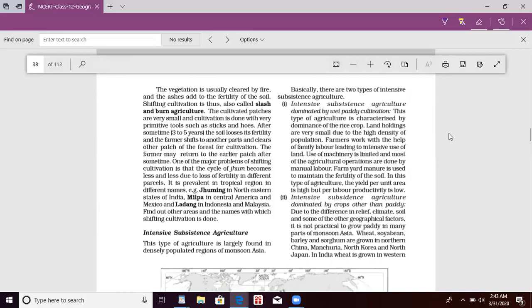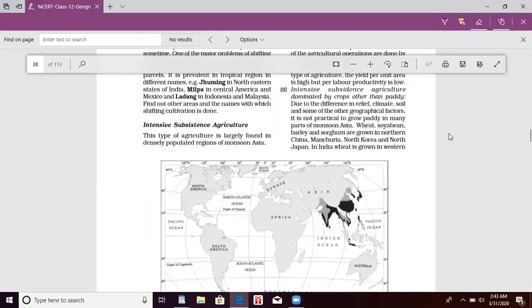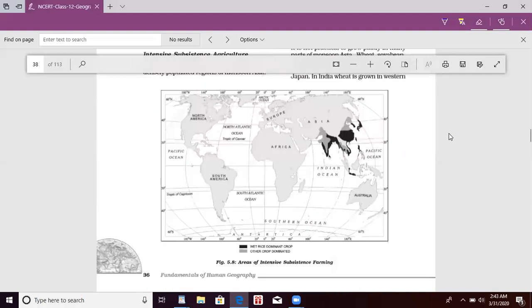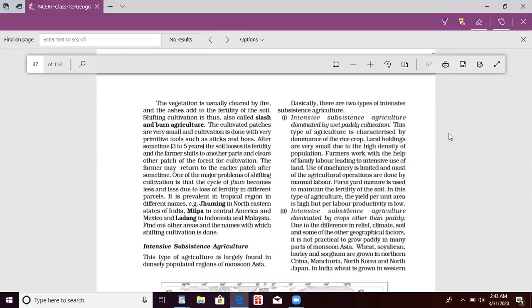Intensive subsistence agriculture. In simple terms, intensive means a small area has been provided where you have to cultivate many products. So, intensive subsistence agriculture means a small area. Subsistence means for self-consumption, where you are going to consume all the product for yourself. With that, you are having very little land. Basically, there are two types of intensive subsistence agriculture.